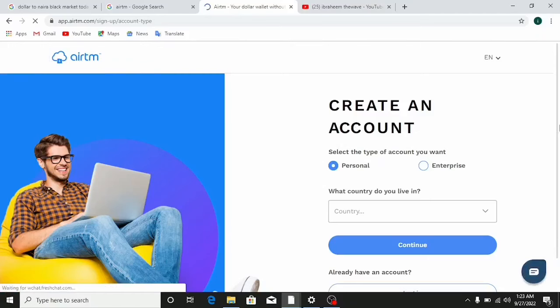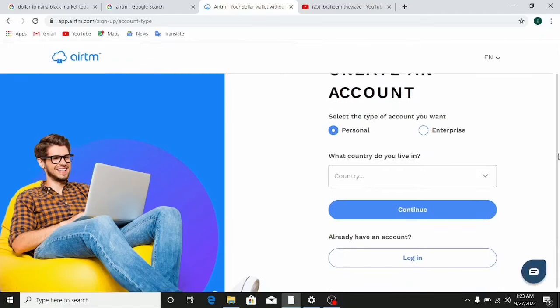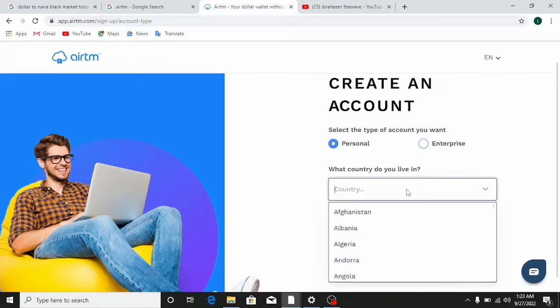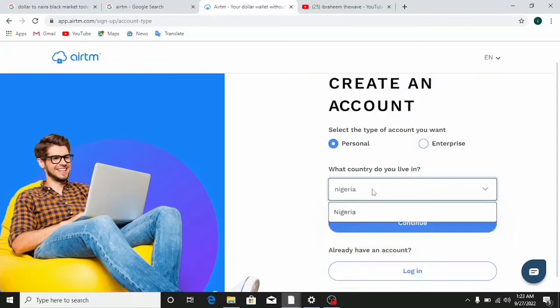So all you need to do is just scroll down a bit here, and they are going to literally ask you to create an account. Select the type of account that you want to create, if it's actually a personal account or for your business, which is an enterprise. So since I'm just an individual trying to make money here on this platform, I'm just going to literally leave it at personal. So you're going to now select the country that you live in. You need to select your country. So I'm just going to scroll down here and literally put in Nigeria to make this real quick. So make sure you search for your country type right here, then click on Nigeria here.